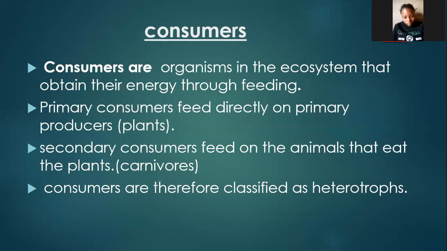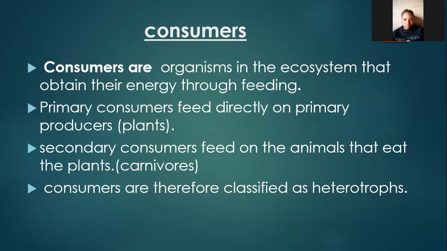What of consumers then? Consumers are organisms in an ecosystem that obtain their energy through feeding. If consumers are supposed to feed, they don't generate their own energy. So they are not called autotrophs.